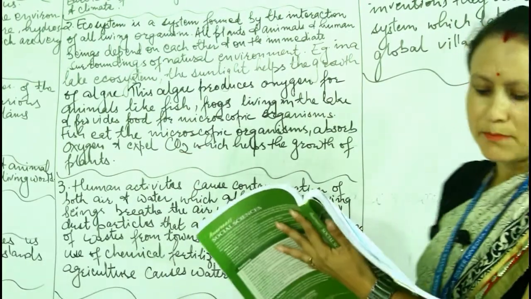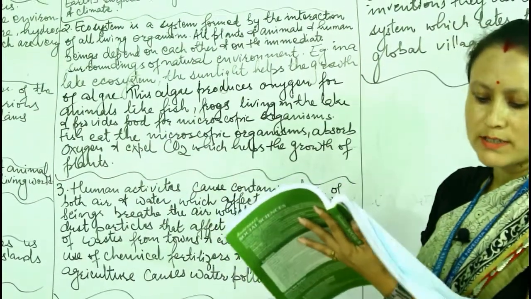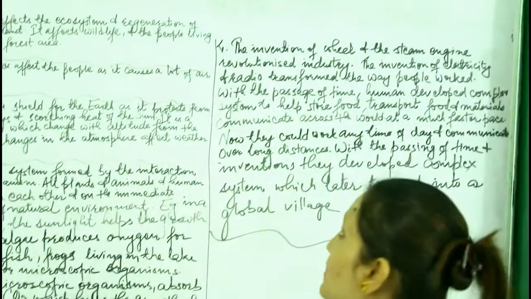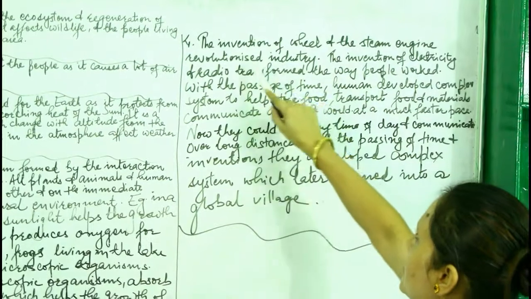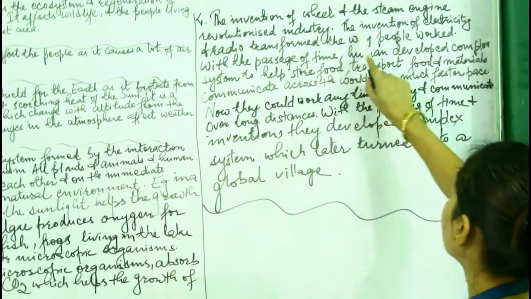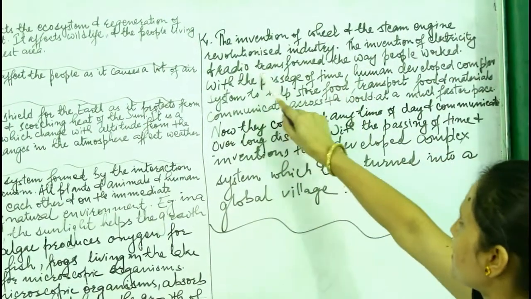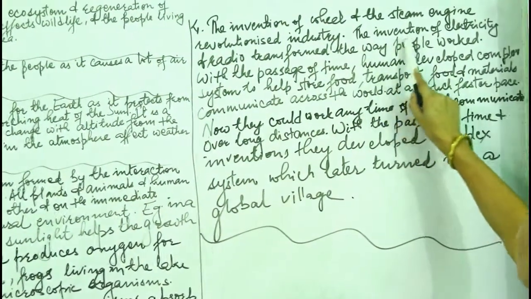And the last one, man has turned the world into a global village. Explain. The inventions of the wheel and the steam engine revolutionized industry. The inventions of electricity and radio transformed the way people worked.